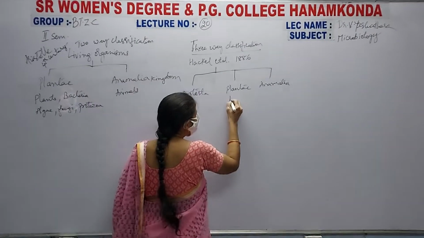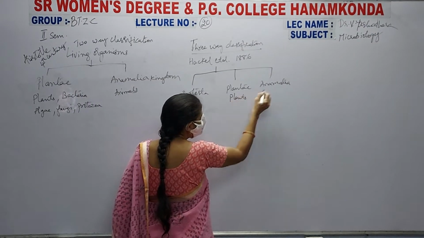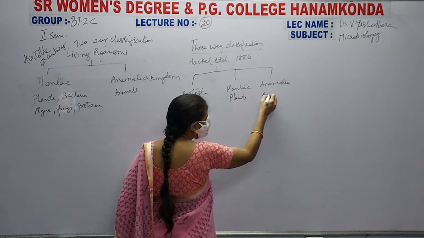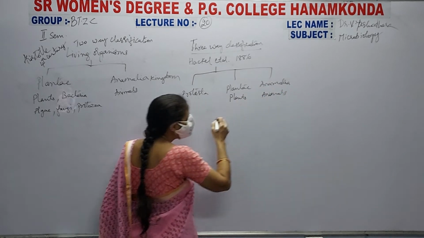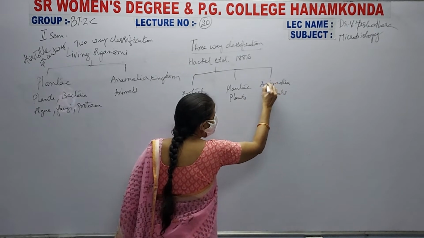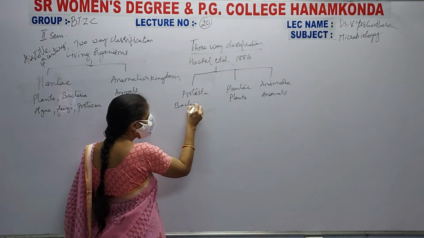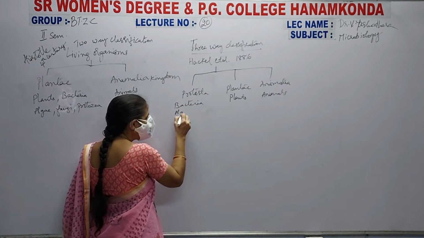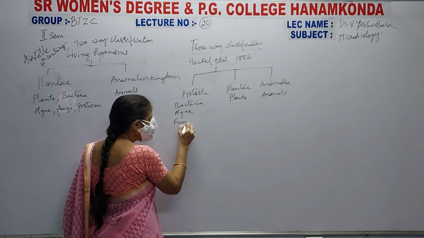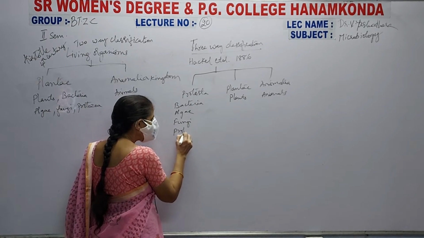In Plantae he kept all the plants, in Animalia he kept all the animals, and in Protista he kept bacteria, algae, fungi and protozoa.